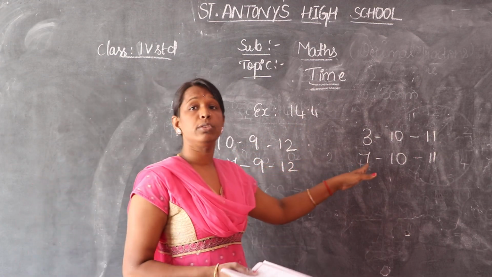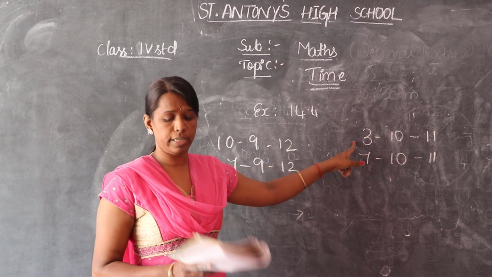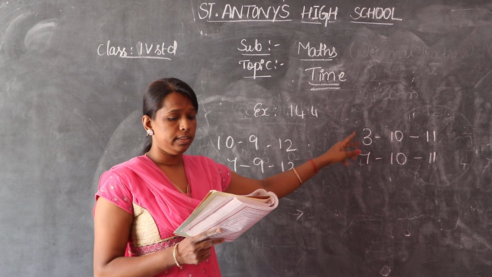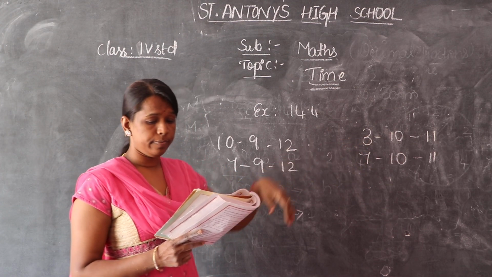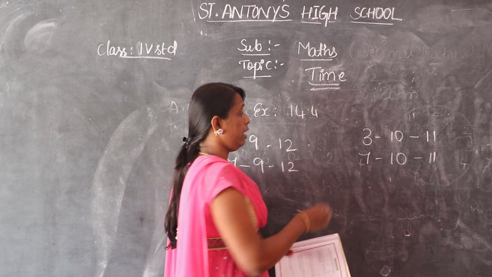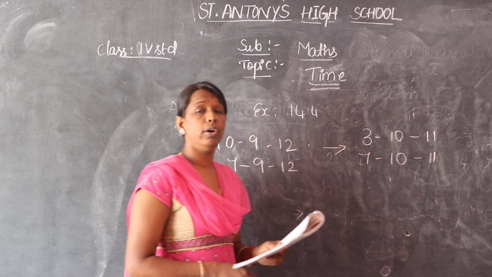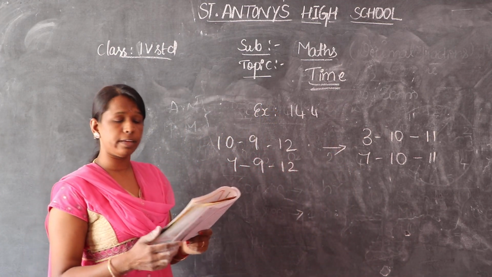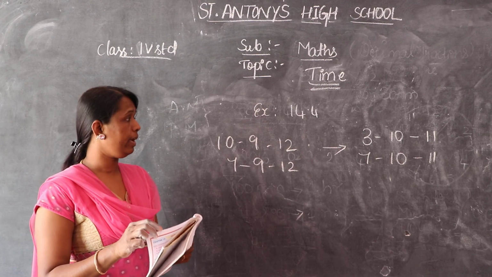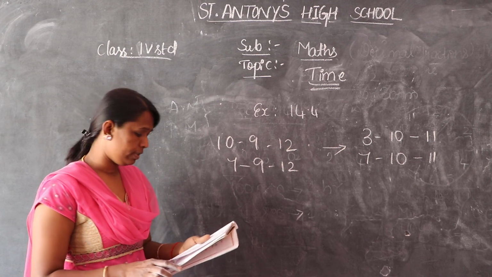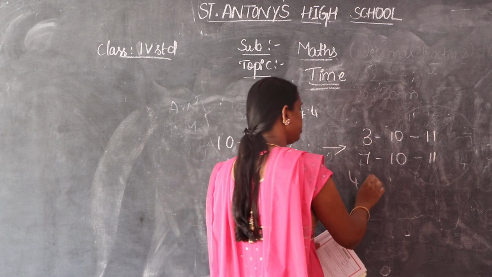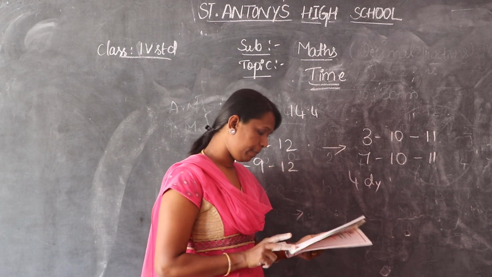So first he went on the trip on the 3rd, up to this date. We have to calculate. The answer becomes what? 4 days. Okay, 4 days he was on the trip.